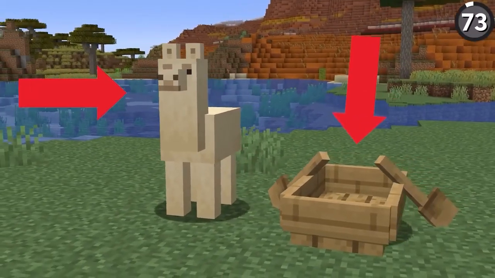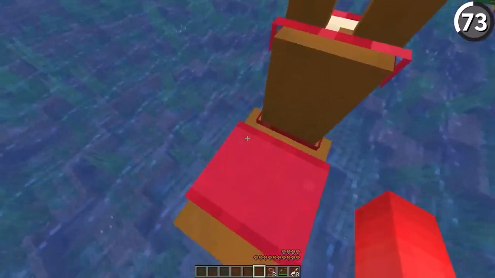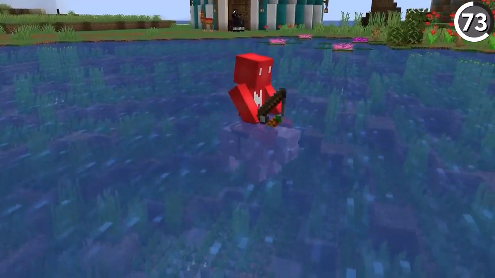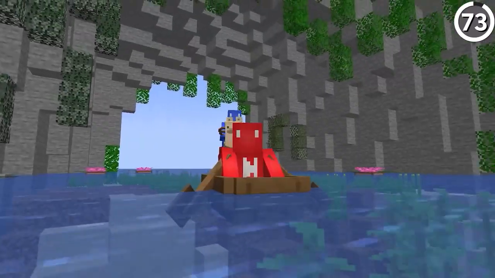What do this llama and this boat have in common? Well, if a player rides on top, neither of them will sink, even if you're in water that's deeper than 2 blocks. Which seems small, but the same can't be said for our horses or pigs, so it's definitely noticeable. And that'll make it all the easier to bring your friends along on the caravan the next time that you travel.